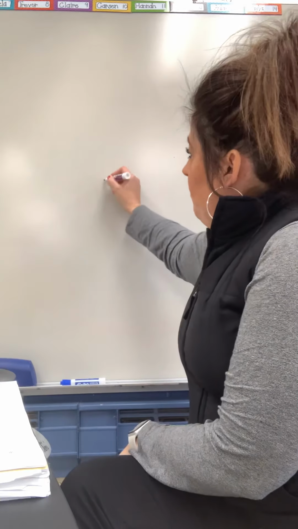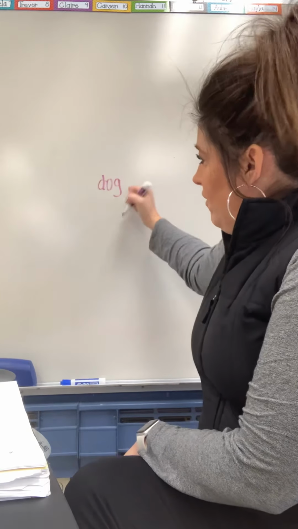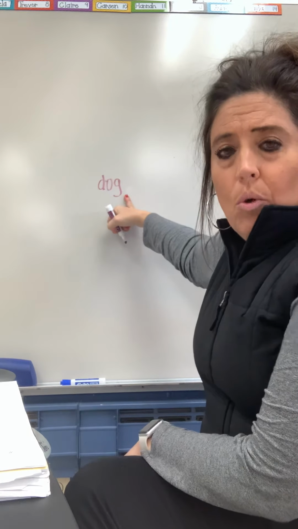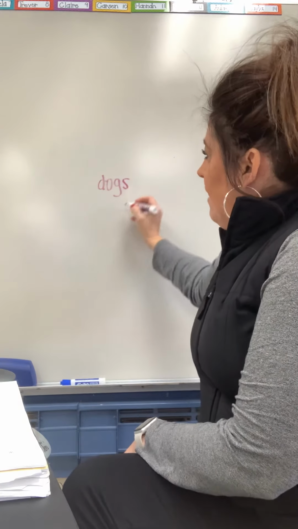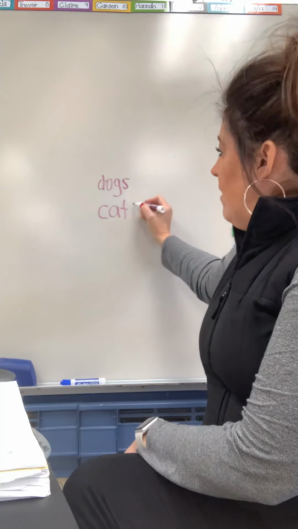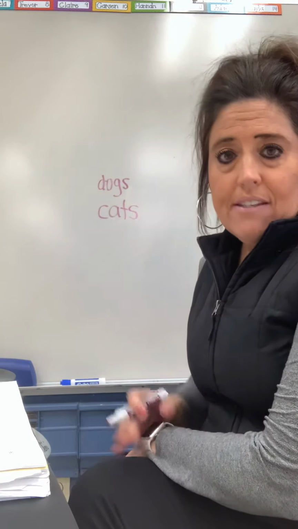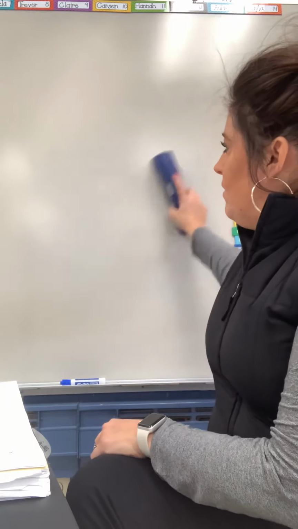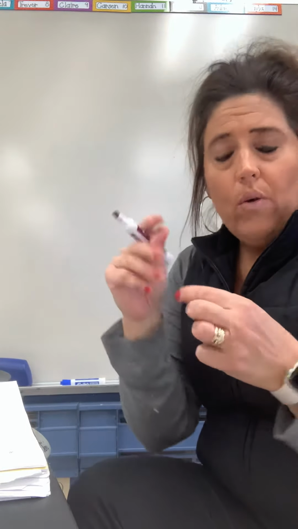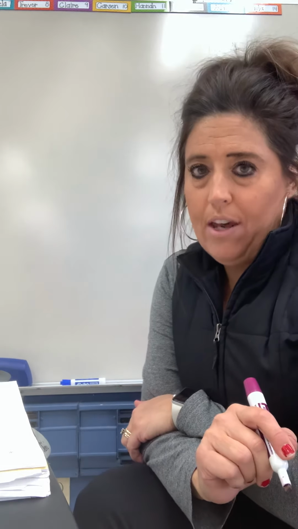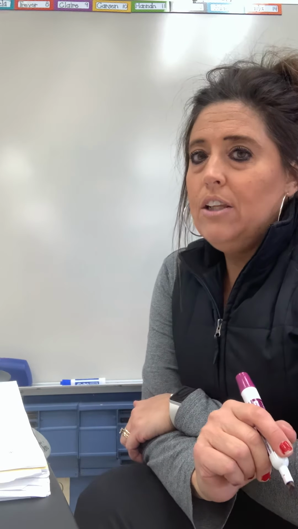If I were to say to you, what is the singular form of dog, you would say dog. But if I said, let's make that plural, what would you say? Well, you would add an S. The same thing could be true for the word cat. If I wanted to say more than one cat, I would just add an S to make it cats. And we get that. But there are five times when we're going to add an ES instead of just an S. Okay, so think about that as I'm going over this. See if you can figure out what they are before I get to the end of them. Let's take a look at the first time.